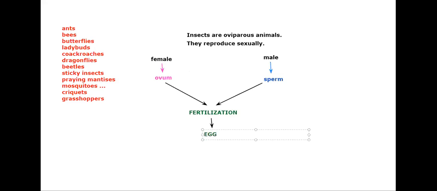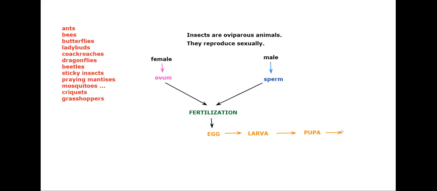What are the 4 stages of life of an insect? Egg, then larva, pupa, and then a ladybug.